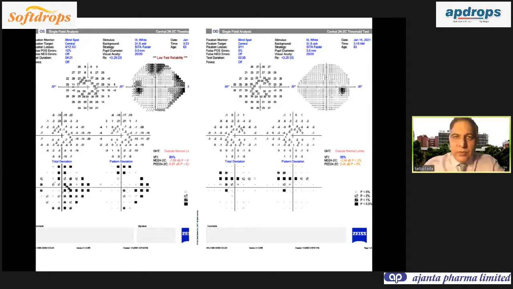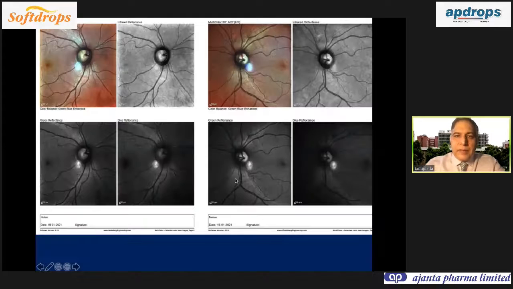Now, the important thing to understand is that whenever you do the visual field for the first time, many patients are not cooperative, and you can see here fixation losses marked with 2 axes and low test reliability. And this is the disc of the patient. Although there is a large cup-disc ratio, there is no defect in the neuroretinal rim.